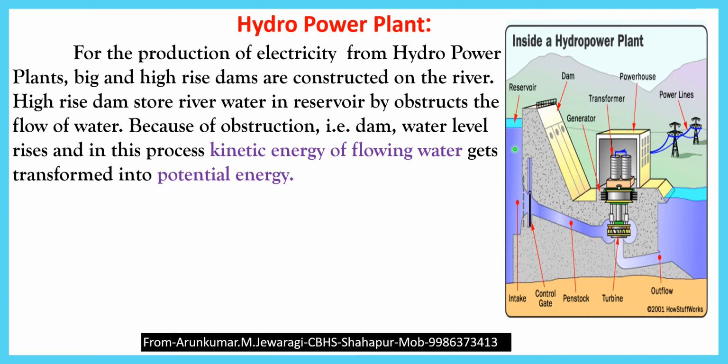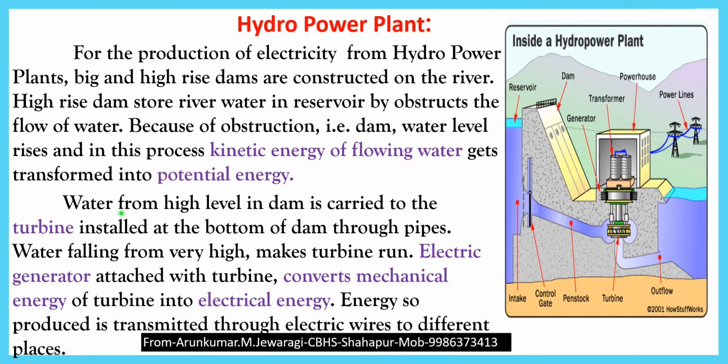So in the rivers, river water is flowing. That flowing water has what? Kinetic energy. When we construct the dam, the kinetic energy of the flowing water is converted into potential energy. Water from a high level in dams is carried to the turbines installed at the bottom of the dam through pipes. These are the turbines installed at the bottom of the dams, and they are connected to tunnels.